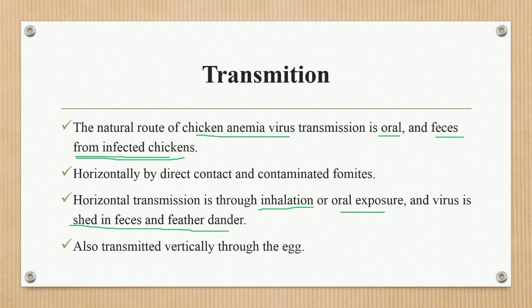It is also transmitted vertically through the eggs. The chicken anemia virus is transmitted from the hen to the egg. So this is called vertical transmission. So mainly the transmission is the oral route or by inhalation, and also through the egg route, or vertical transmission.